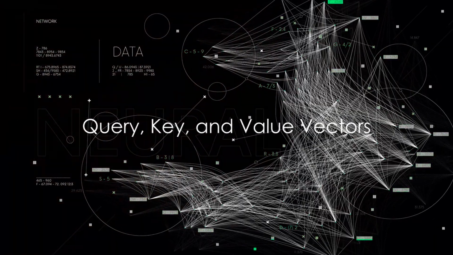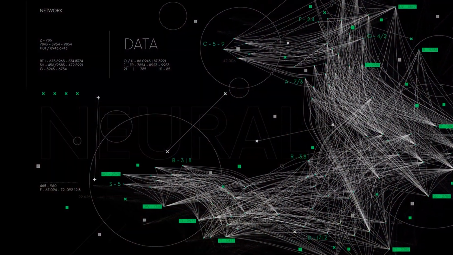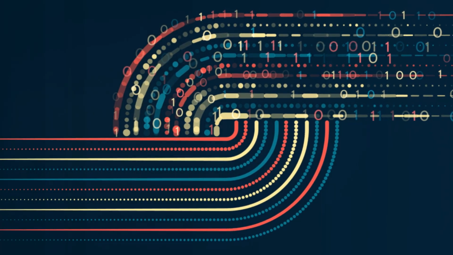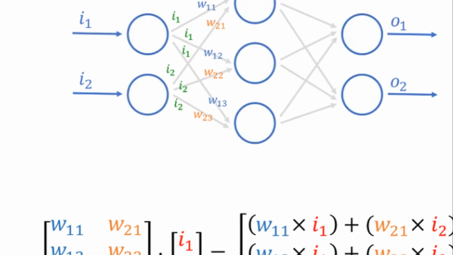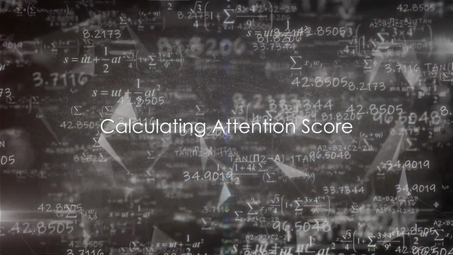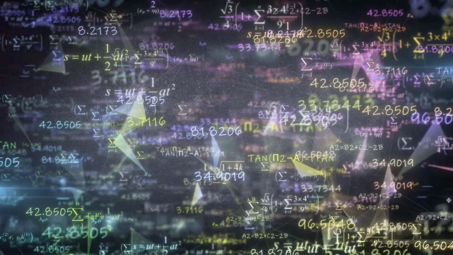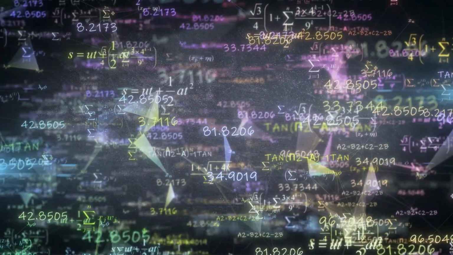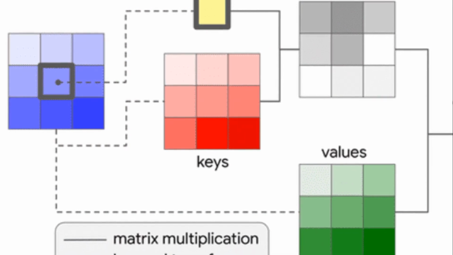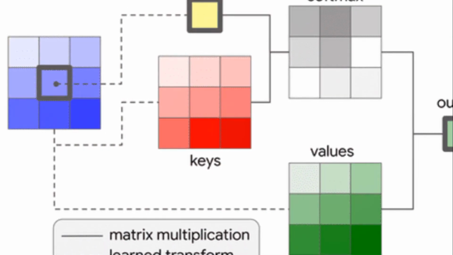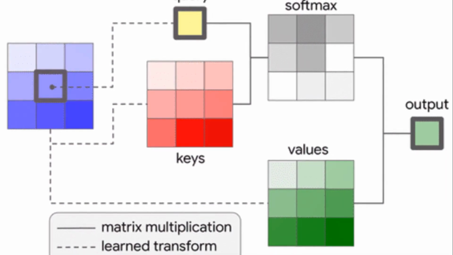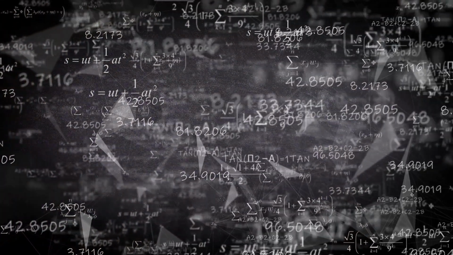Next, we create 3 vectors for each word: query (Q), key (K), and value (V). These vectors, typically of the same size, are randomly initialized during training. Now, let's calculate the attention score for a particular word. For instance, let's consider the word "cat". We begin by multiplying the query vector of "cat" with the key vector of each word in the sentence. This process results in a vector of attention scores that highlight the relevance of each word to "cat".